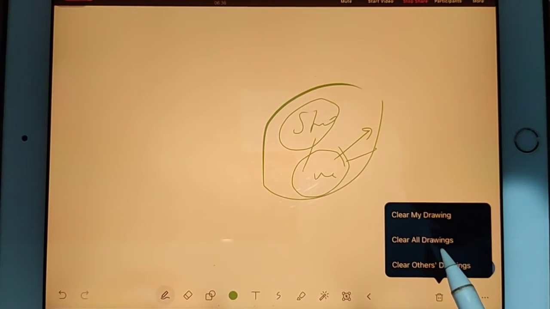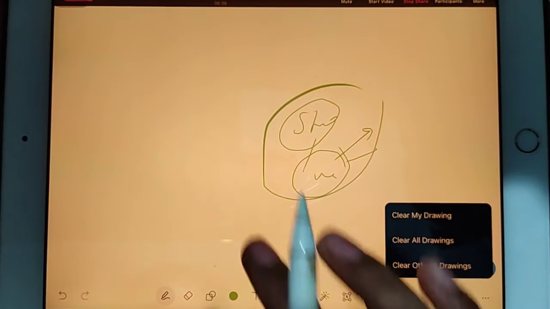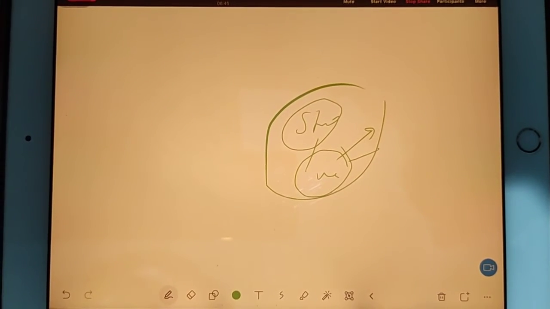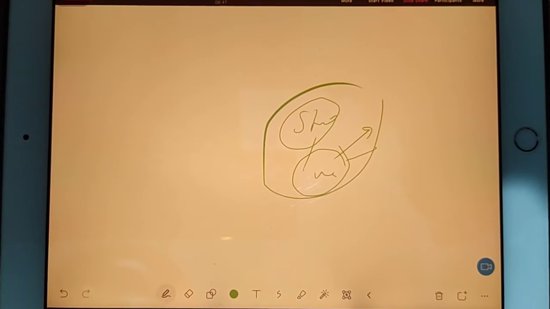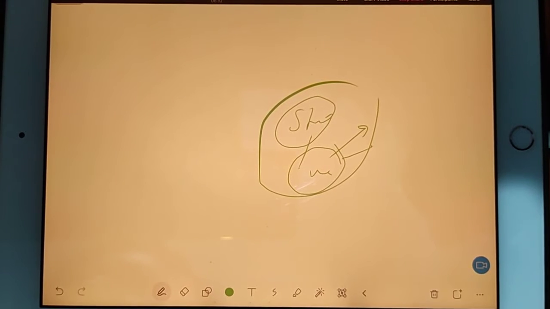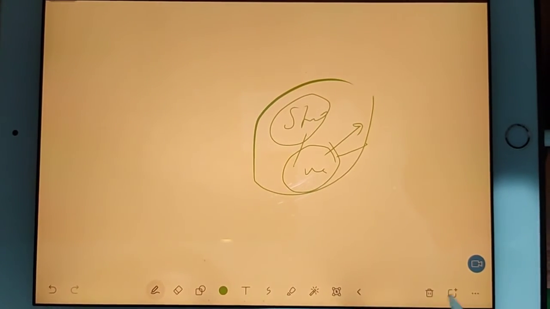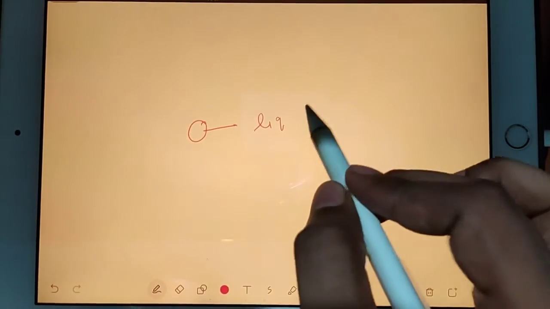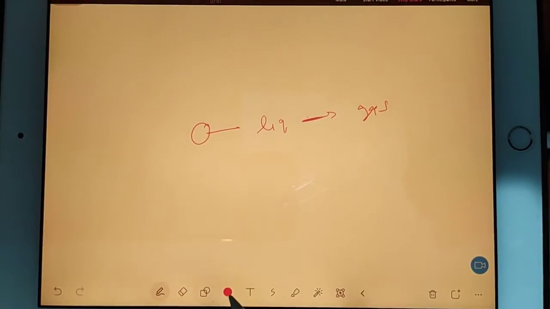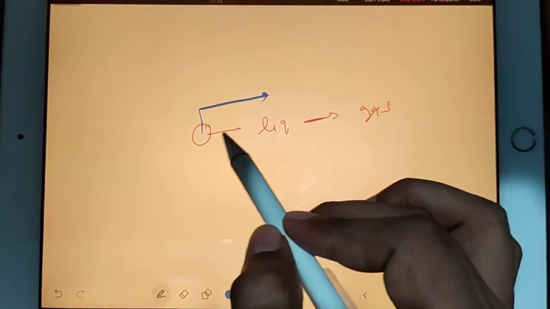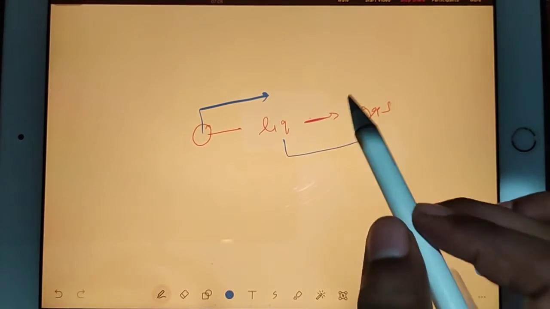Okay, now we will see another thing, phase rule. So what is phase rule? To understand phase rule, you should understand degree of freedom. So what is degree of freedom? Degree of freedom means if you are changing your phase from solid to liquid and then from liquid to gas, your degree of freedom will increase.